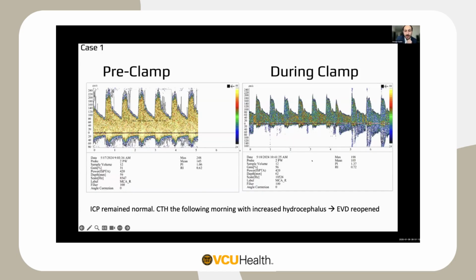Clinically, this patient had normal ICPs during this clamp trial. However, a CT the following morning showed worse hydrocephalus, and the decision was made to reopen the EVD at that point. Eventually, down the road, 10 days later, the patient did require a VP shunt.